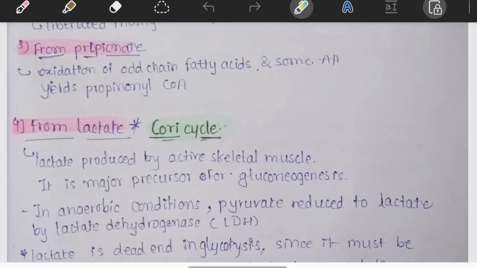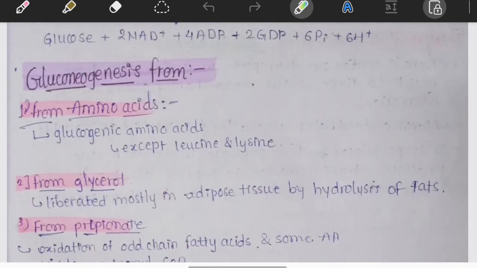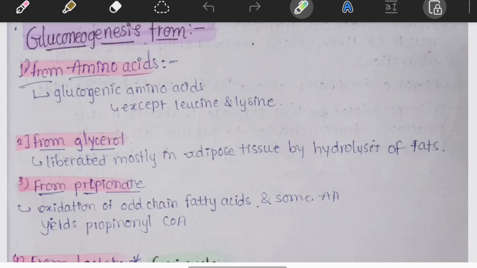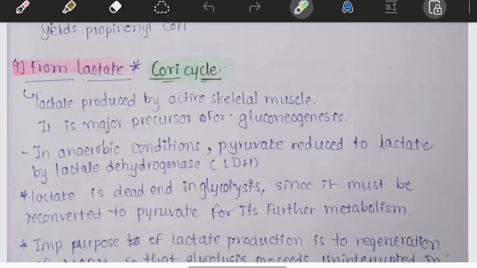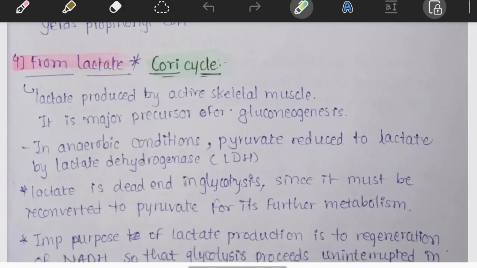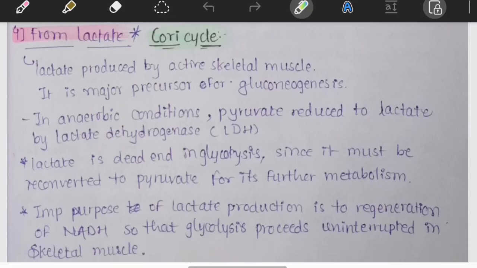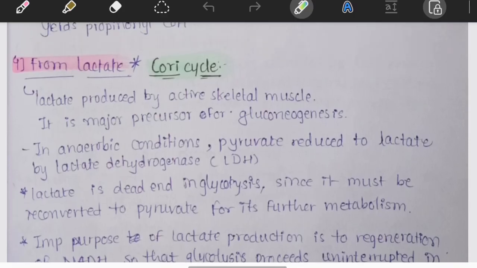Let's see the Cori cycle and Cahill cycle. Gluconeogenesis forms glucose from amino acids, from glycerol and from propionate also. But one important source is lactate. Think of the liver as a recycling factory. Every tissue sends its waste products to the liver instead of throwing them away. The liver converts them into fresh glucose and nothing is wasted. This is one of the smartest survival mechanisms of our body. Let's understand each precursor one by one. Let's see about lactate.